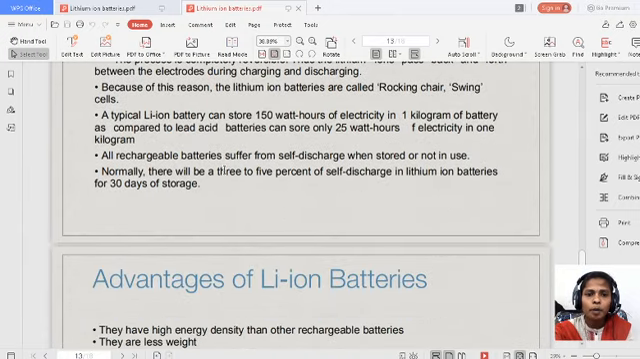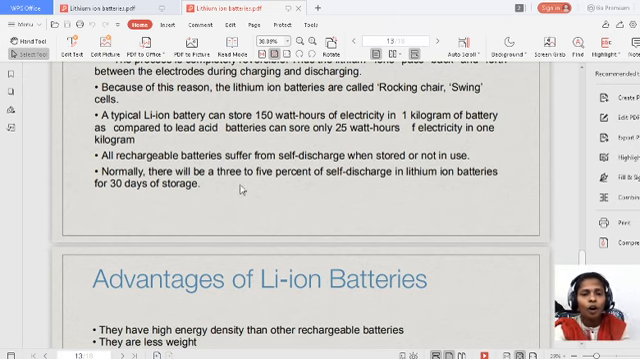All rechargeable batteries suffer from self-discharge when stored or not in use. So whatever the battery, whether we are using it or not, there is self-discharging. Our lithium ion battery also has self-discharge, but it is around 3 to 5% for 30 days of storage. So it is very less. Only 3 to 5% of self-discharge takes place in 30 days of storage, but that depends upon the battery.